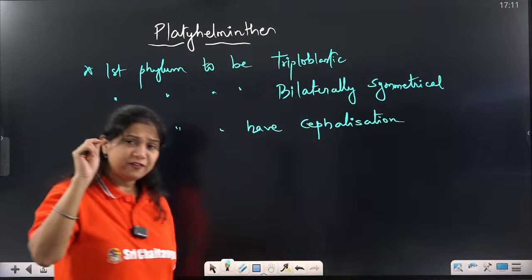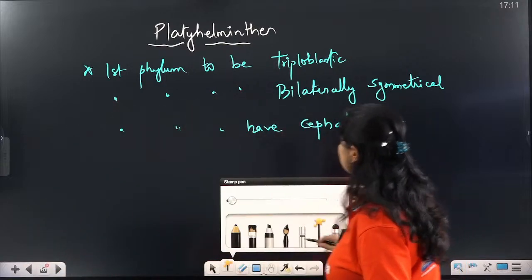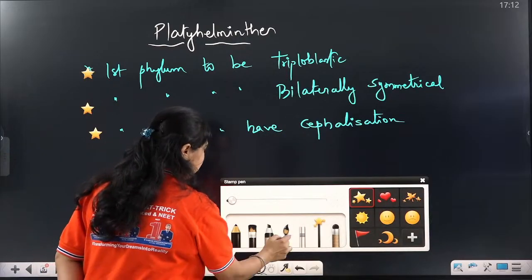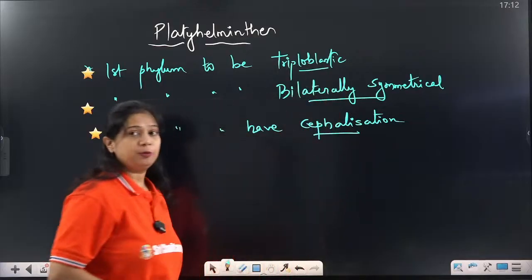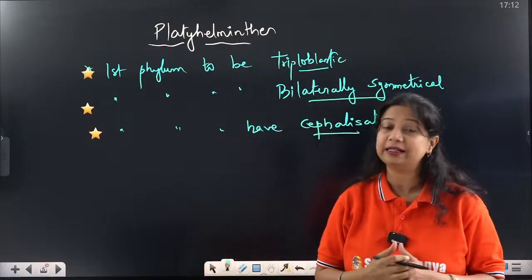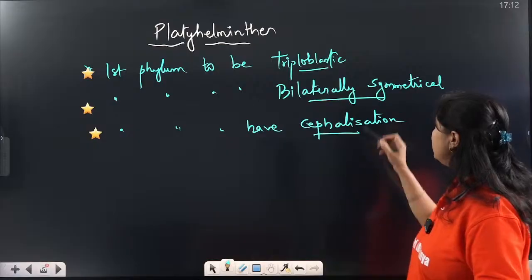These are very, very important points. What are these? They are the first phylum to have cephalization. They are the first phylum to have bilateral symmetry as well as the triploblastic layer. The third germ layer is present. The body cavity contains the third germ layer. So that is the triploblastic organism.